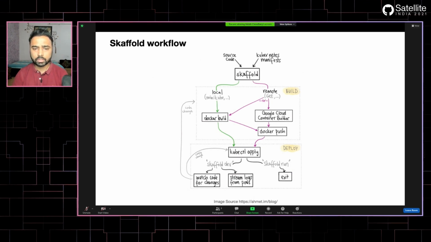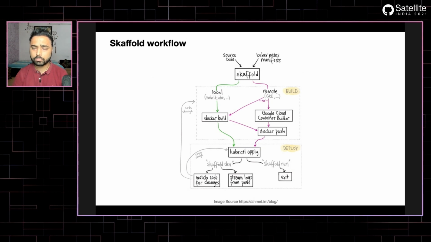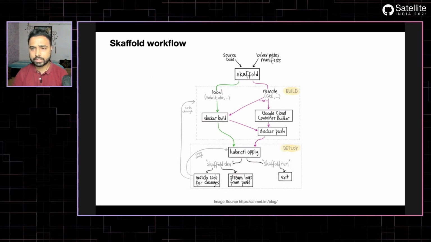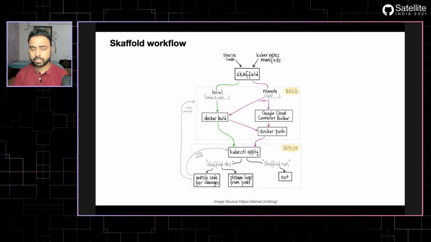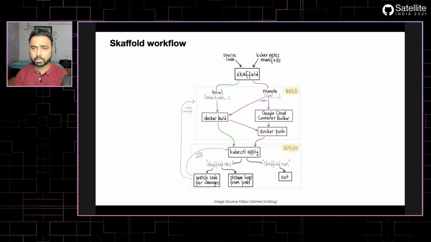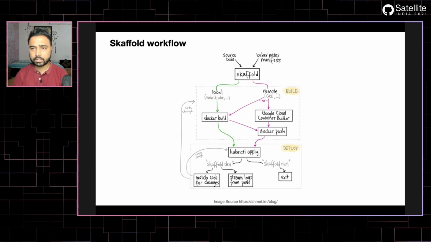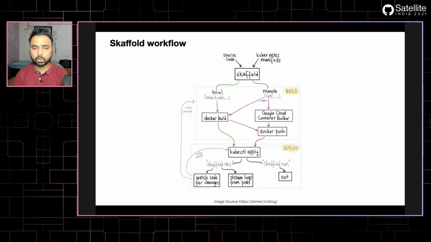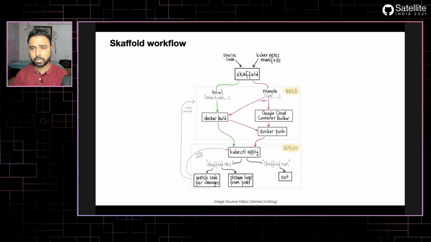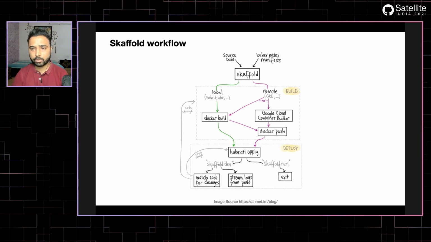When you run skaffold dev, what actually happens is that it has its own file watcher mechanism. So it looks for any changes in your source code, and if it feels that there is a need to compile, then it will do the whole compilation of the application. Otherwise, it has that intelligence so that it can not only just sync the file and restart your code, it can skip the build and push part. So this can accelerate your inner development loop.